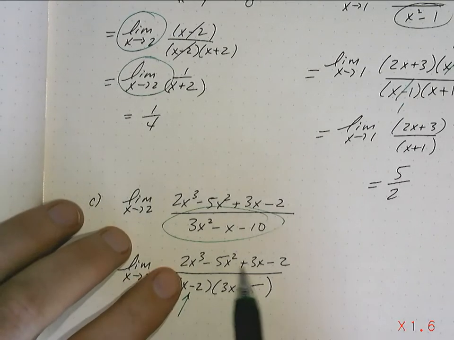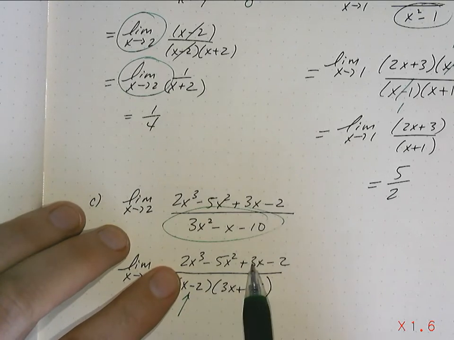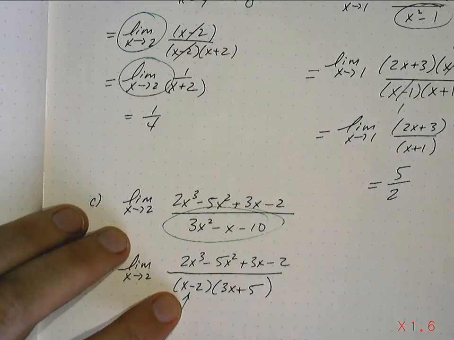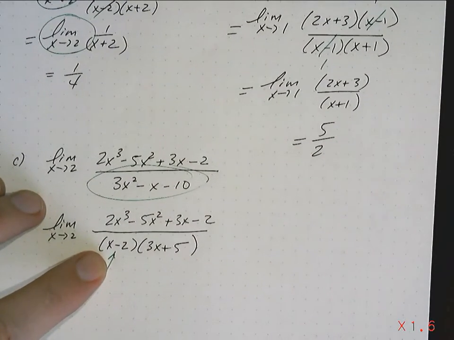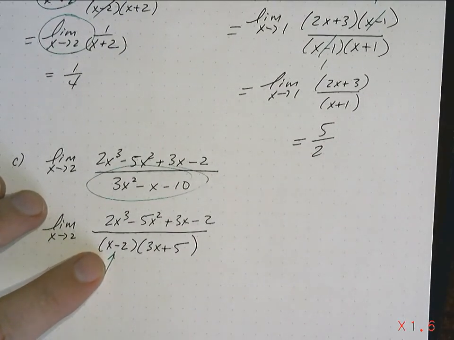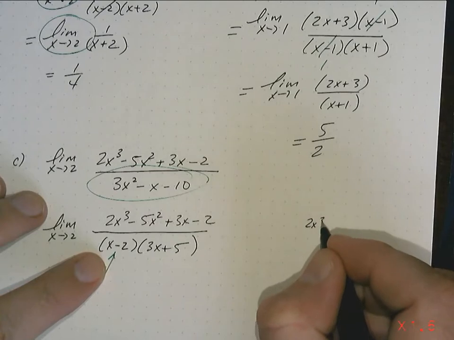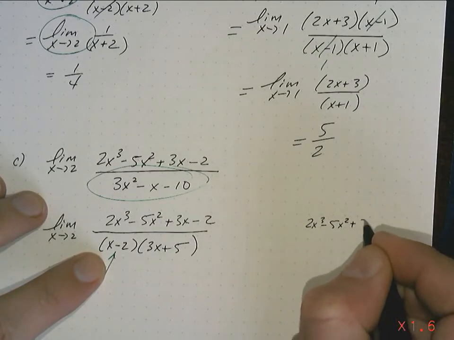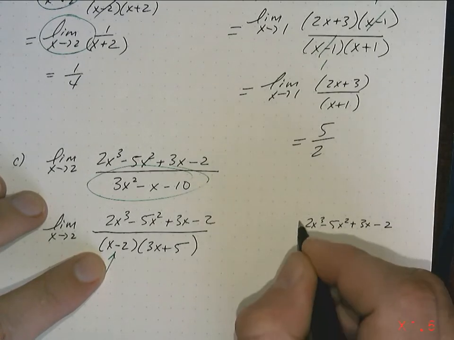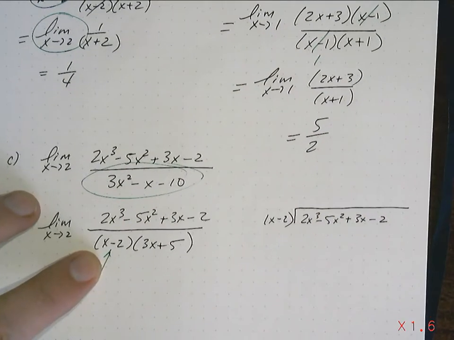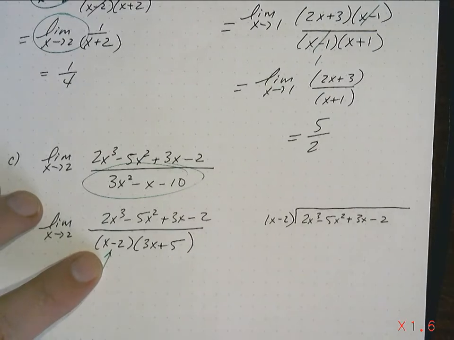So that means that I want to factor this top thing by this binomial. Now I'm going to tell you a secret. I don't remember my synthetic division. And it's not worth it to me to try to remember it. I'm going to do long division because I know how that works. If you remember your synthetic division, go for it. But bottom line, it's not worth it to me to try to remember. So I'm going to do long division here.